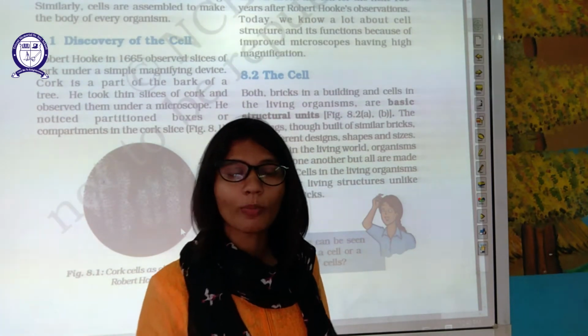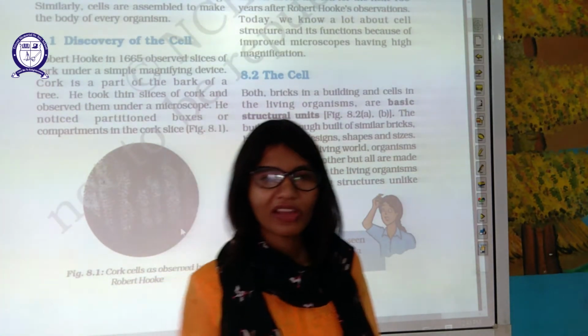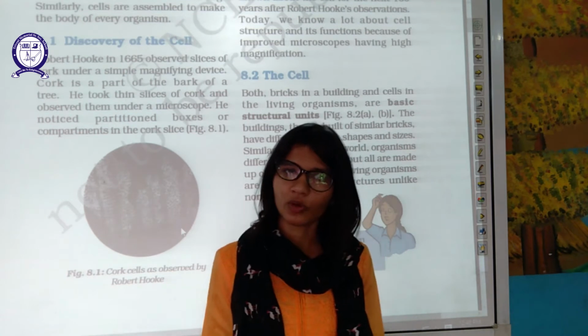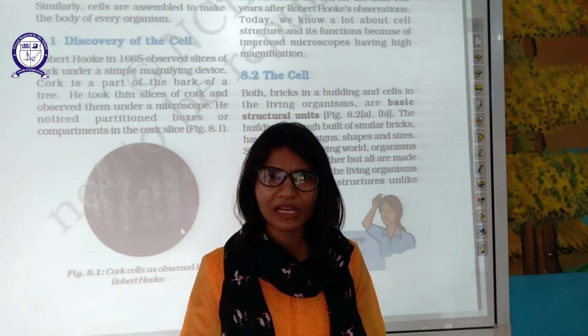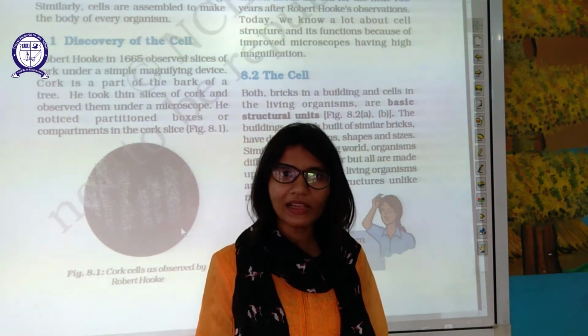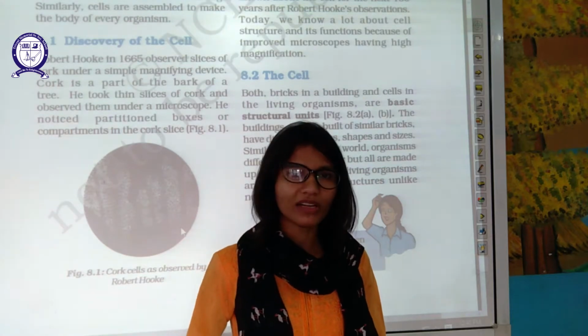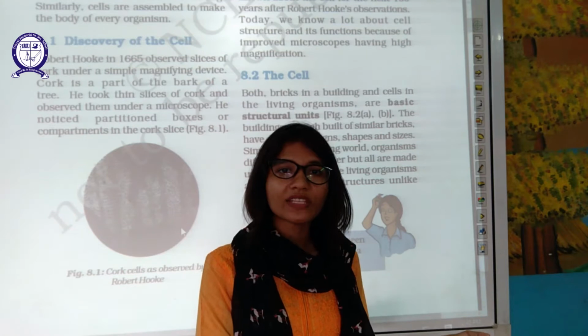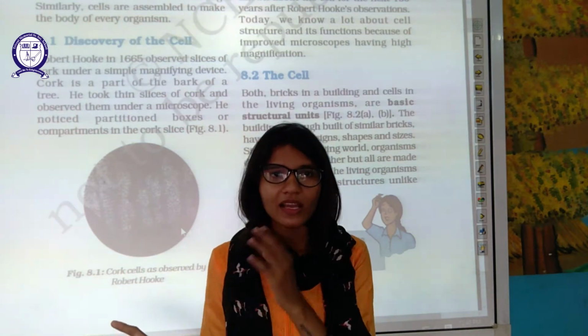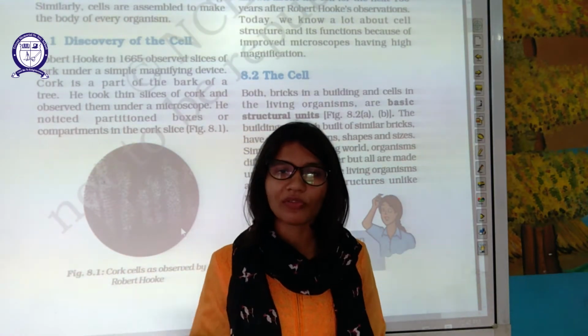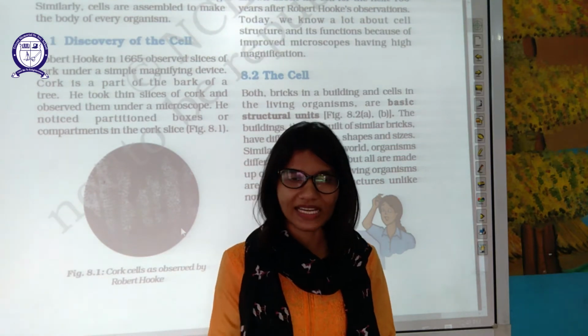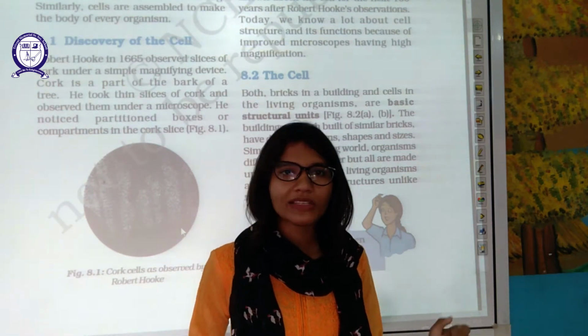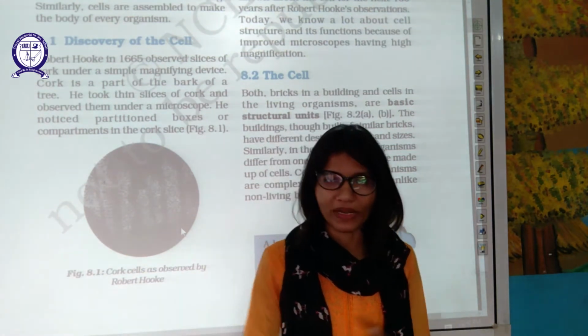Cells are complex in structure. We have compared the cell with the brick. Both are structural fundamental units of building of living organisms. But what is the difference? The difference is that a building requires a similar kind of brick, but our body requires a variety of cells to perform a variety of functions. Secondly, bricks are simple in structure, but cells are complex in structure.